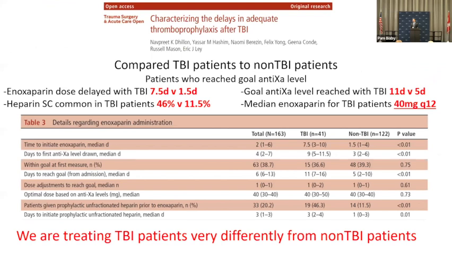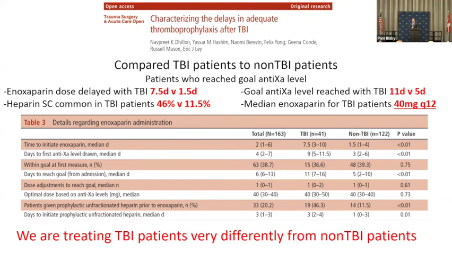So I think this will be the last paper I talk about. This is not pre-Dylan, and this is very interesting. So it really collects not VTE rates, but it collects the data on how we're doing. So this is a pretty good trauma center. We're very proactive with VTE prophylaxis. We have written guidelines. This is a subset of patients. These are patients who all reached goal anti-10A levels. These are the patients who we dosed and we got to the target. So among this population, the enoxaparin dose for TBI patients at our center, the median was 7.5 days. That's awful. The median for non-TBI patients was 1.5 days.